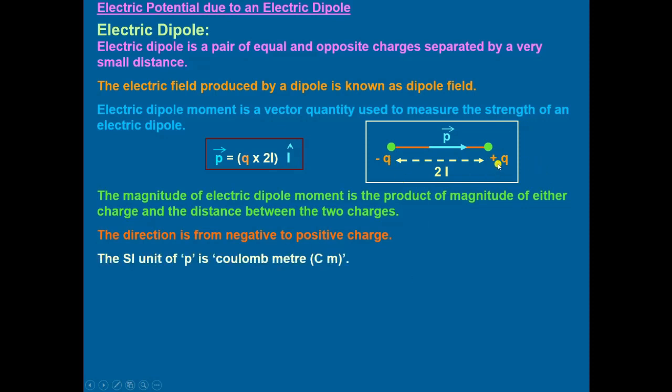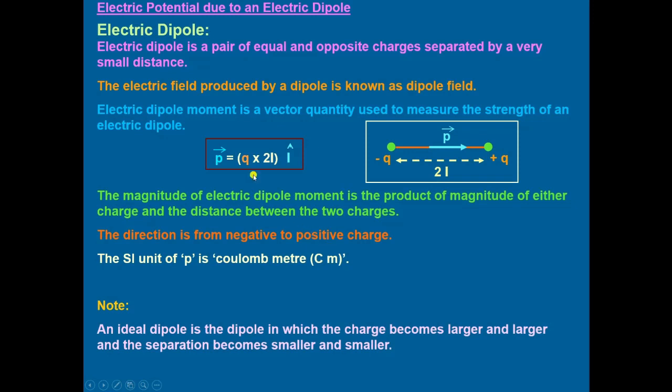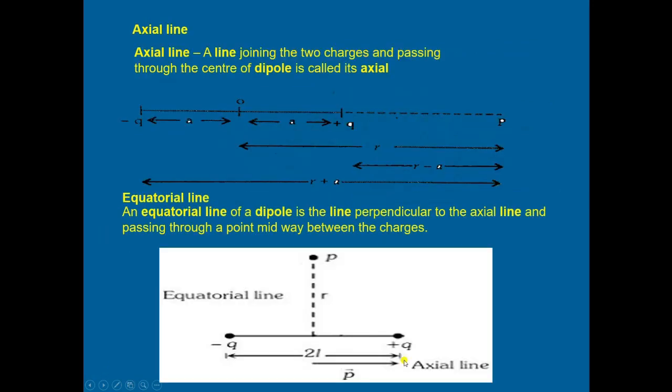Here this is the negative charge and this is the positive charge. Then dipole moment P will be directed from the negative q to the positive q. And the SI unit of this dipole moment is coulomb meter, because we measure charge in coulomb and length in meter. Note that an ideal dipole is a dipole in which the charge becomes larger and larger and the separation becomes smaller and smaller.